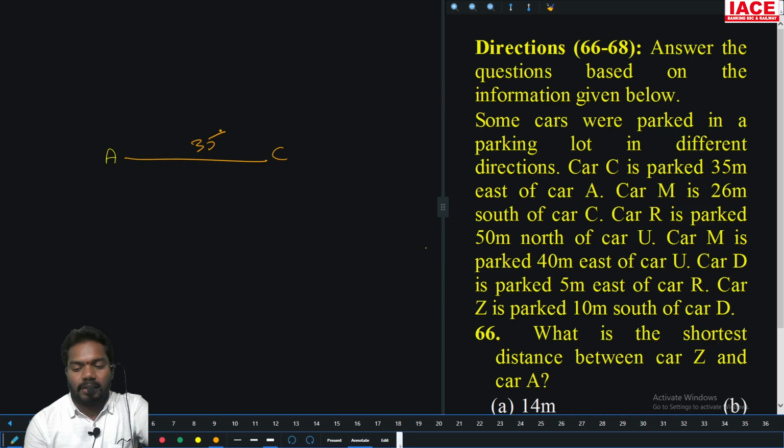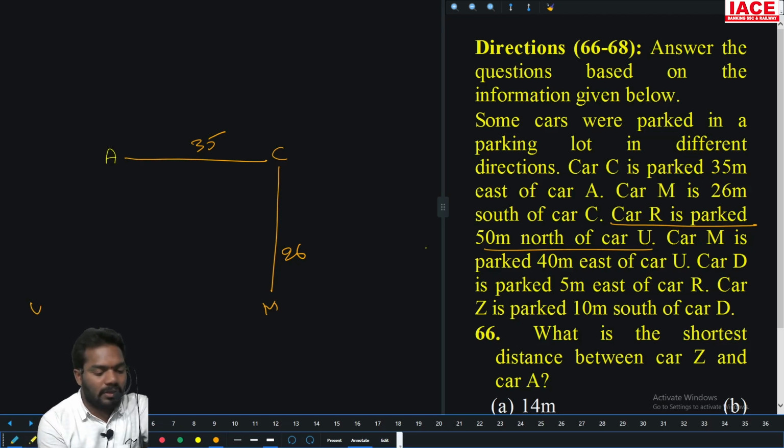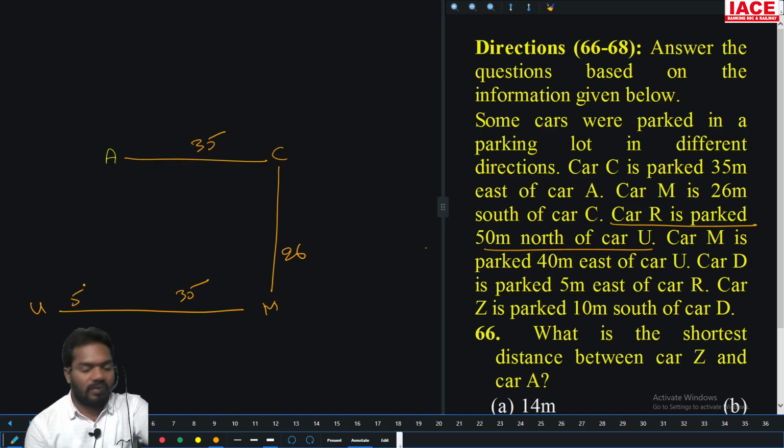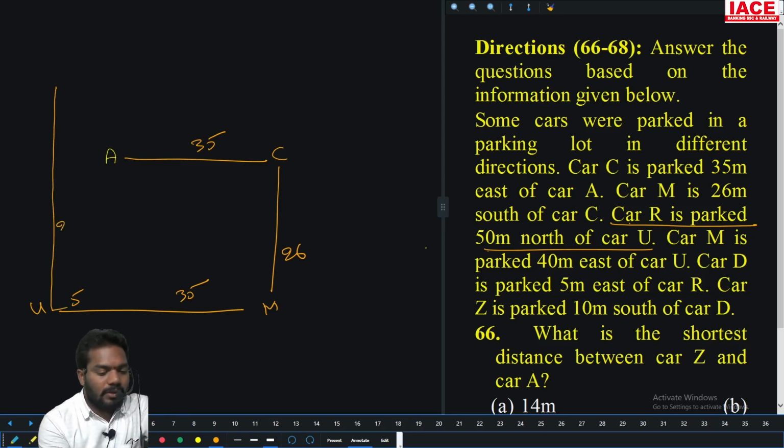Car M is 26 meters south of car C. Car R is parked 50 meters north of U. M is parked 40 meters east of U. This is already 35 and again one more 5. So R is parked 50 meters north of U.